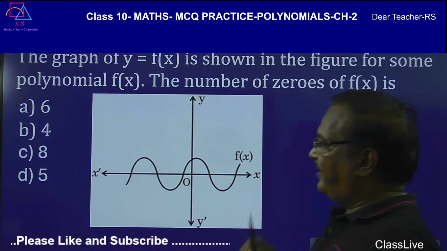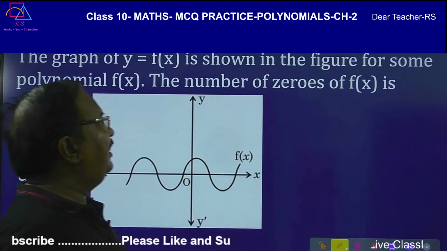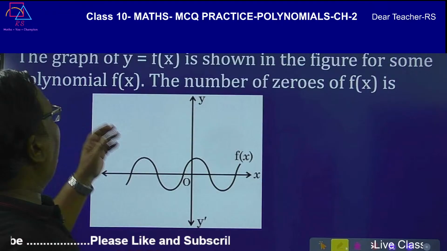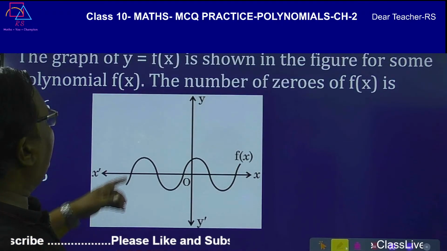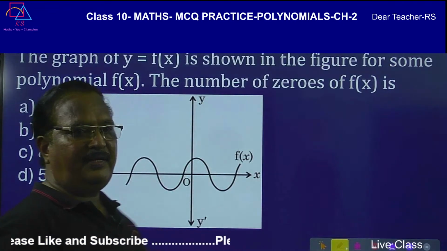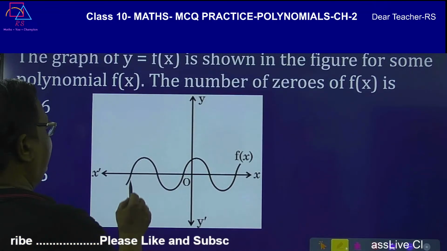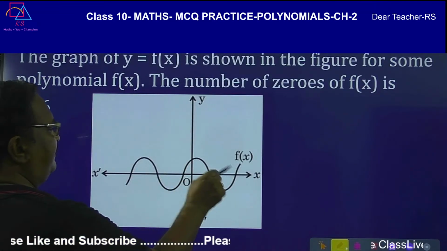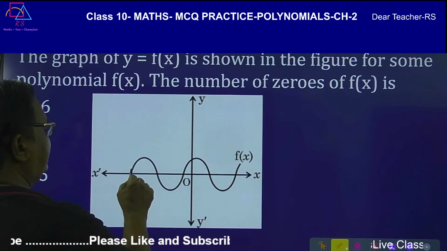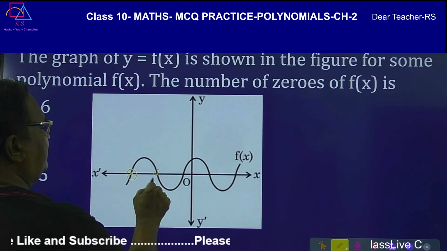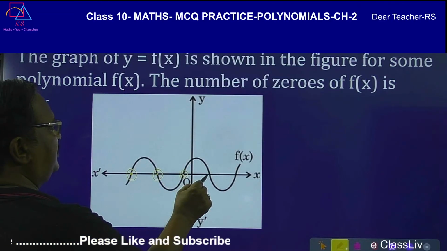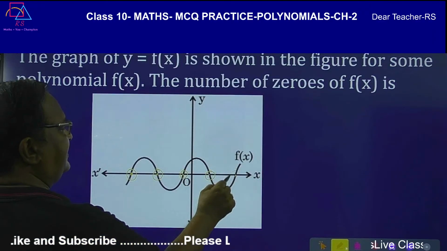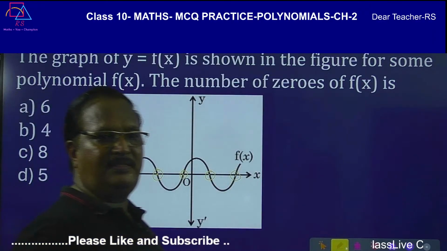So a graph is given, y is equal to f(x). From the graph, how many zeros are there for this graph? When this graph meets the x-axis, this is 1 and this is one more solution, wherever it is meeting the x-axis, that many zeros.